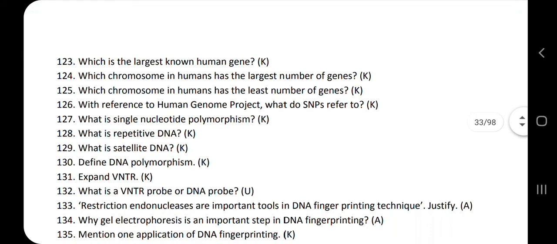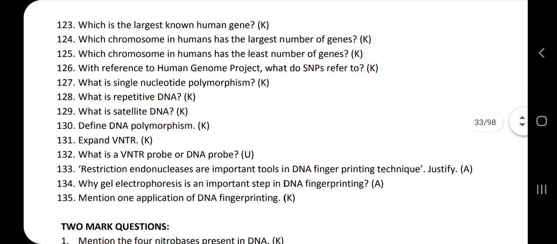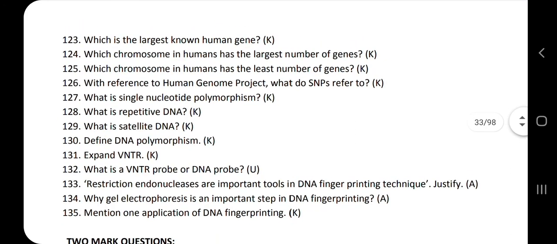Chromosome Y has the least number of genes. Next question: with reference to the Human Genome Project, what do SNPs refer to? In the Human Genome Project, SNPs refer to single nucleotide polymorphism.